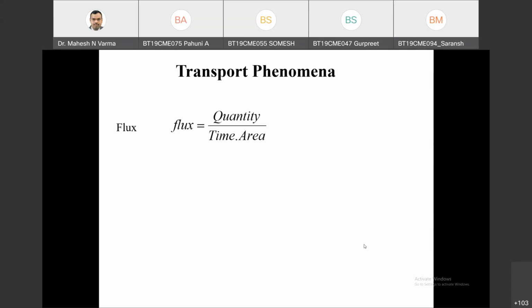Opening in a wall is called a door. So it will be the area of the door. So the number of students entering per unit time, per unit area of the door. This is how logically you can correlate any transport process. That is why we are studying transport phenomena.